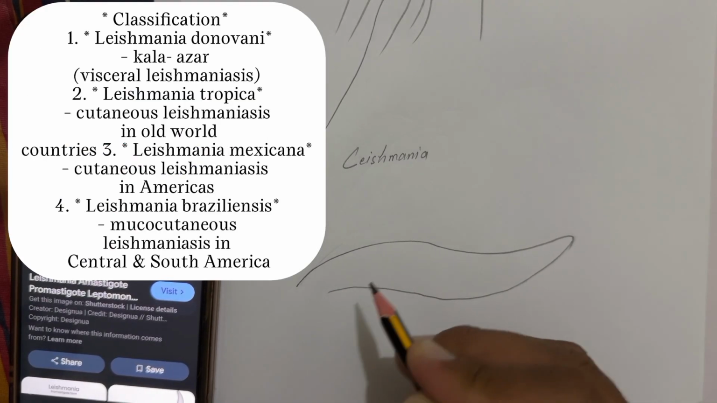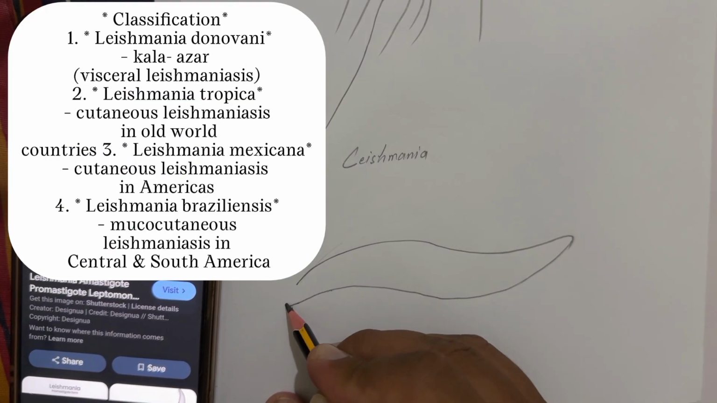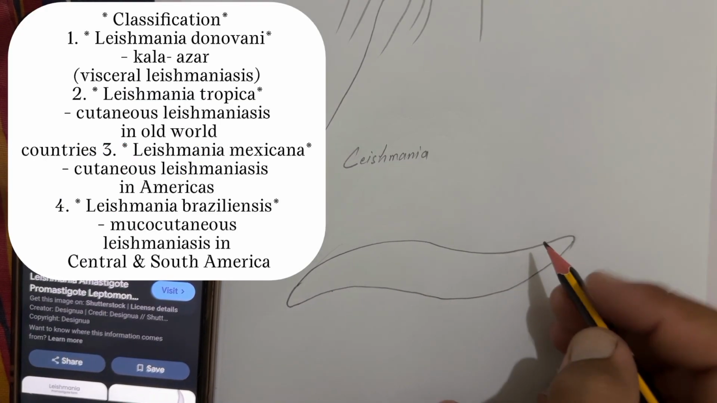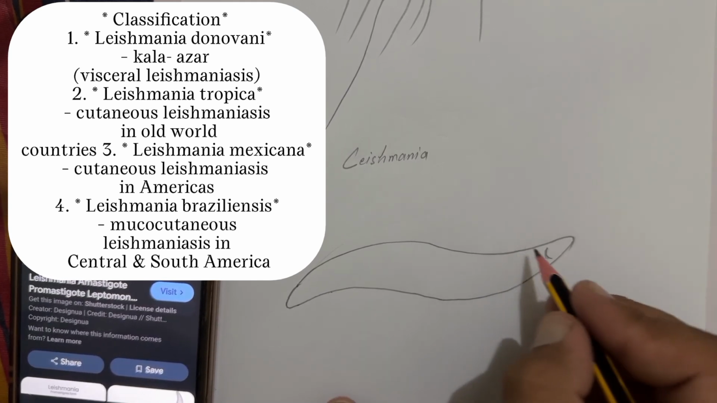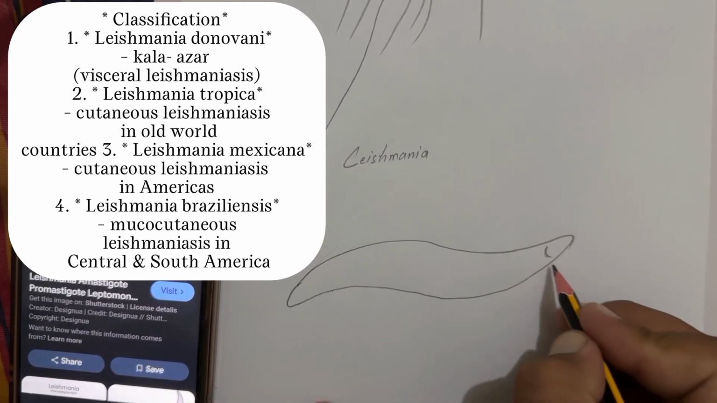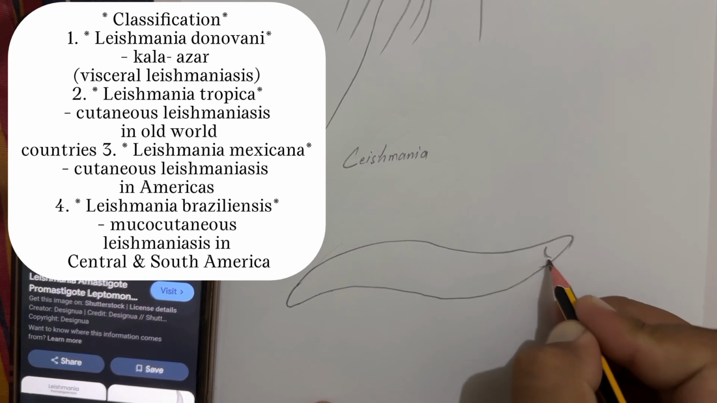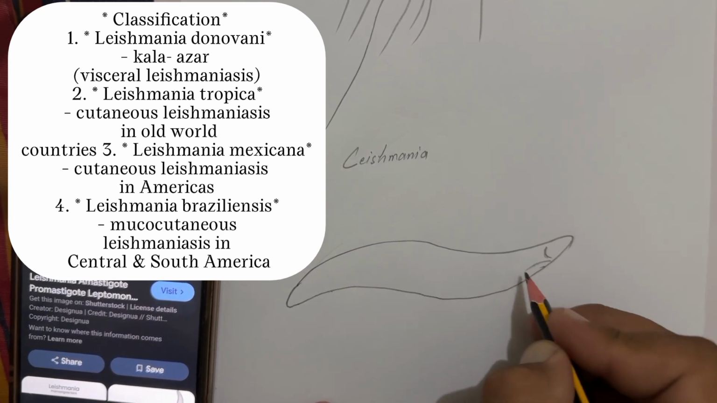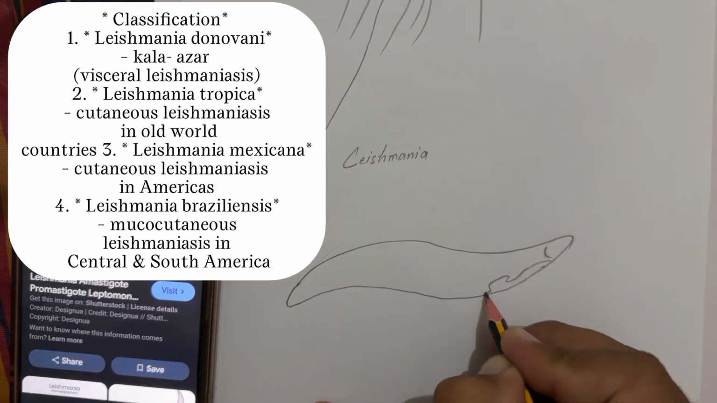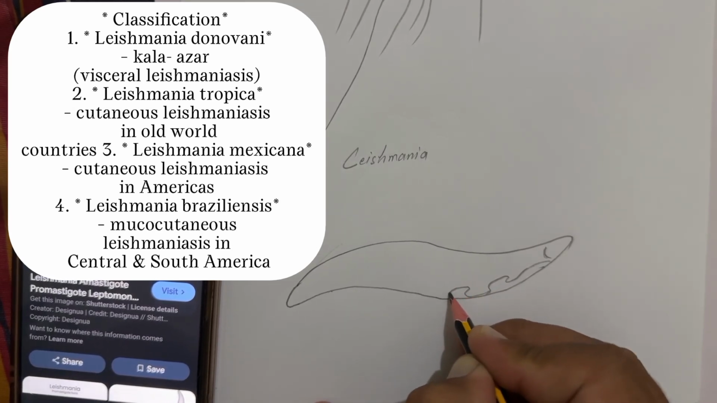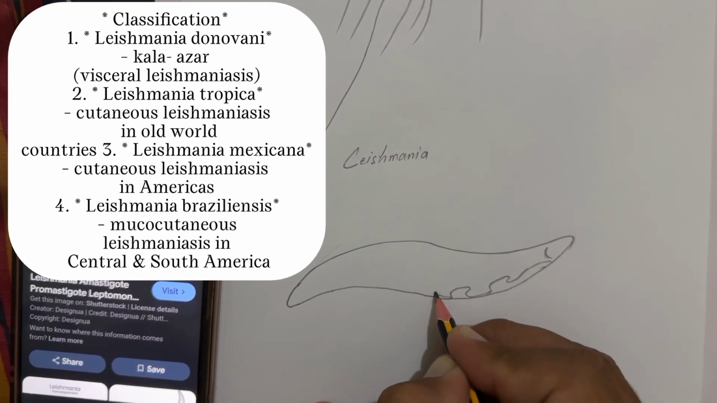Classification. Leishmania is classified into the following four parasites. Leishmania donovani. It is responsible for causing visceral leishmaniasis. That is also called Kala Azar. Next one is Leishmania tropica. That is responsible for causing cutaneous leishmaniasis in all world countries.